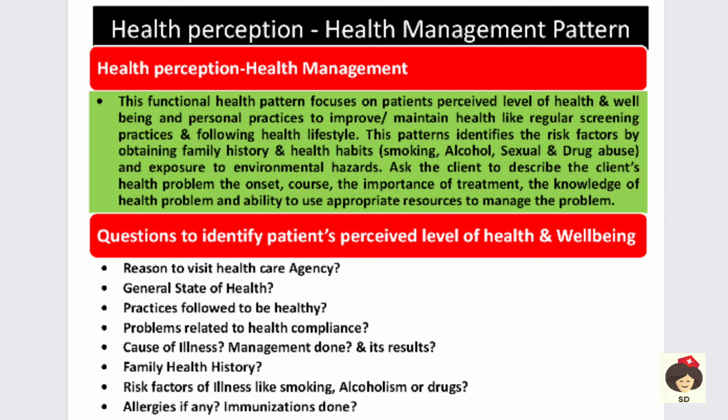Like that, you have to ask about problems related to health compliance, any cause of illness, what management was done, and whether that management gave good results or not. Next we have to collect the family health history. If anyone in the family has the same problem, we can identify the risk for the children. And risk of illness like smoking, alcoholism, drugs, all those histories you have to collect.